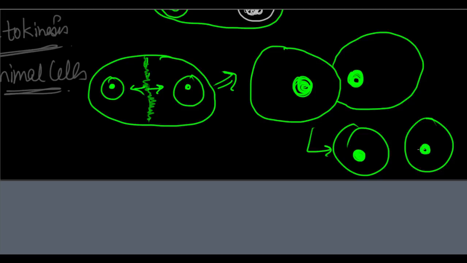You're going to have 2 nuclei and 2 daughter cells. That's what's going to take place in this process.